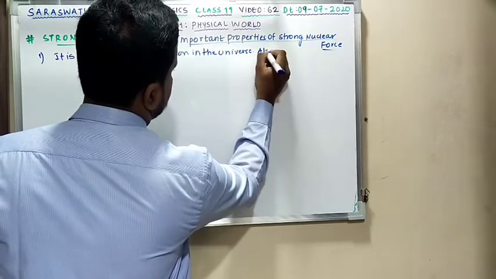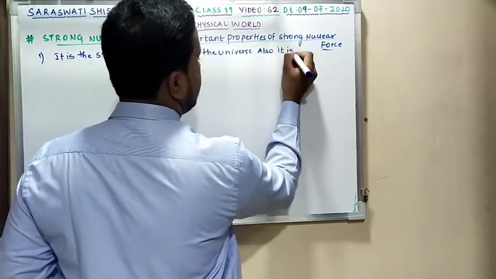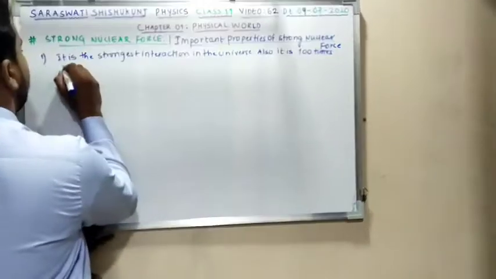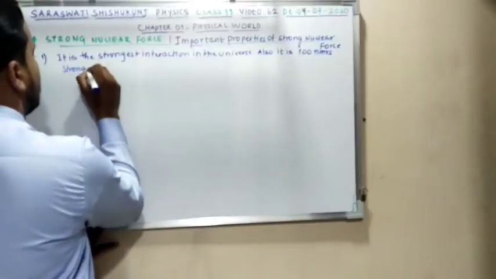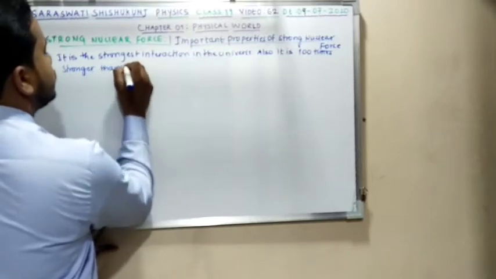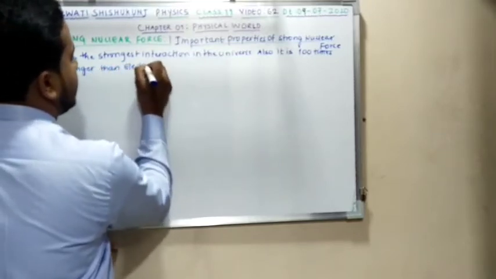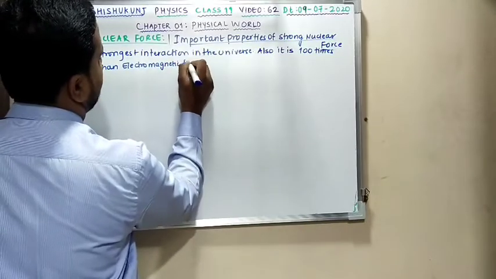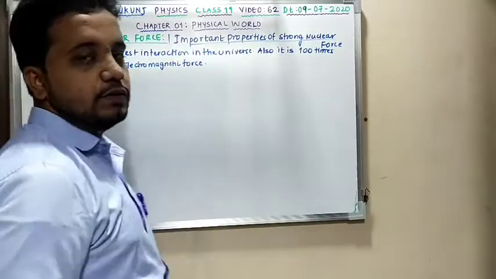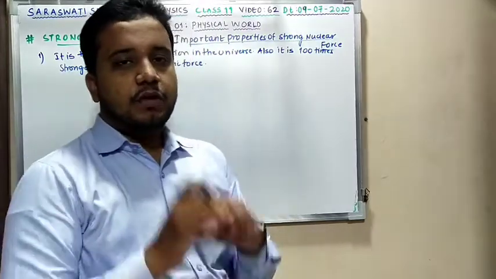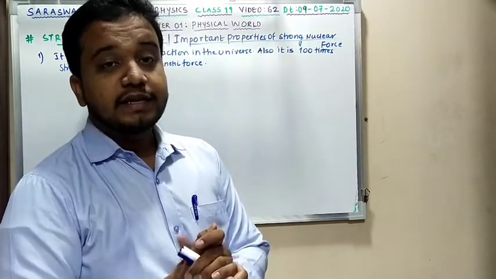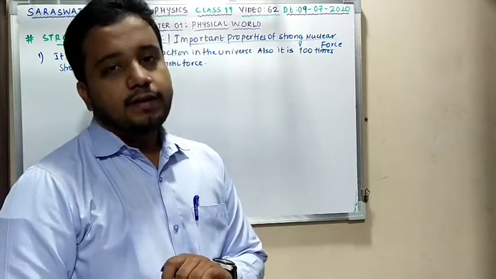Also, as I have already discussed, it is 100 times stronger than electromagnetic force. This was the very first point: it is the strongest interaction in the universe, 100 times stronger than electromagnetic force and 10 power 38 times stronger than gravitational force.